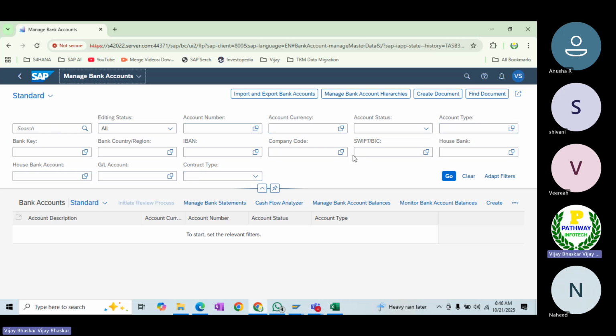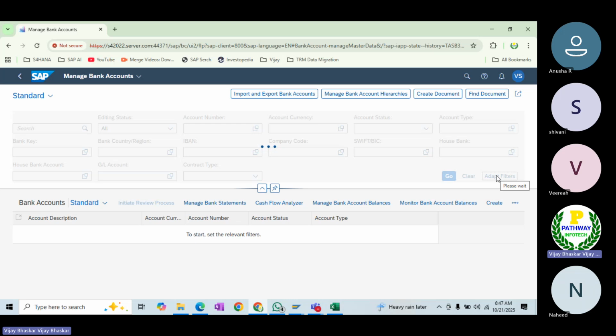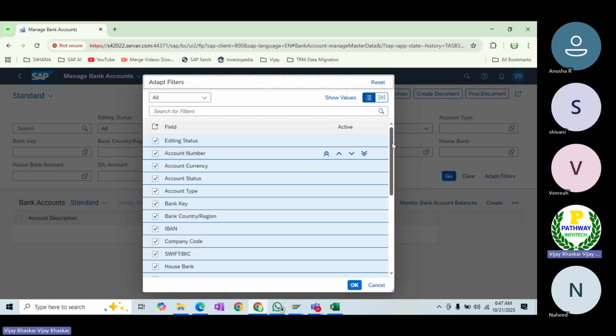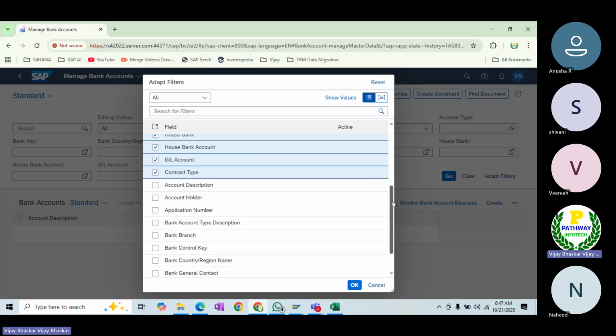Now let's say you do not want this many fields at this stage. You can see here, go to adapt filters, and you can also disable the fields. You can also activate fields if any fields which you want here.